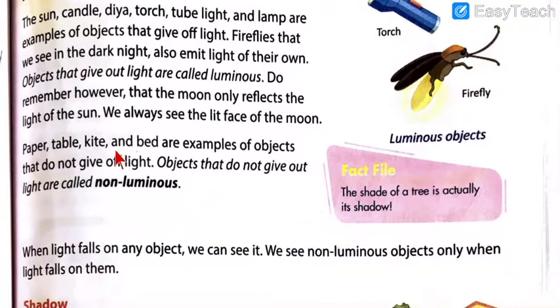So, paper, table, kite and bed are examples of objects that do not give off light. Obviously, these objects do not give off light on their own, and we are able to read the paper or see the bed, kite or table only when we switch on the light. Objects that do not give out light are called non-luminous. Just opposite to luminous is the word non-luminous, and just opposite are the characteristics of both.